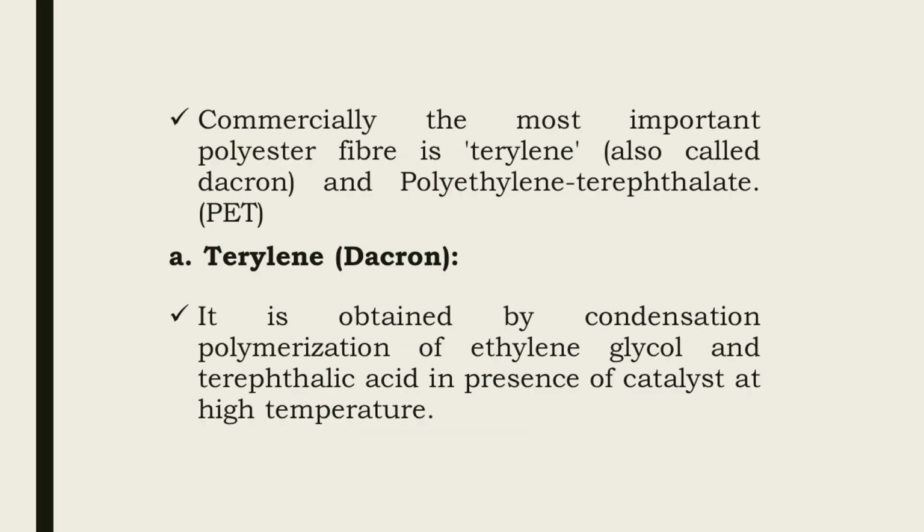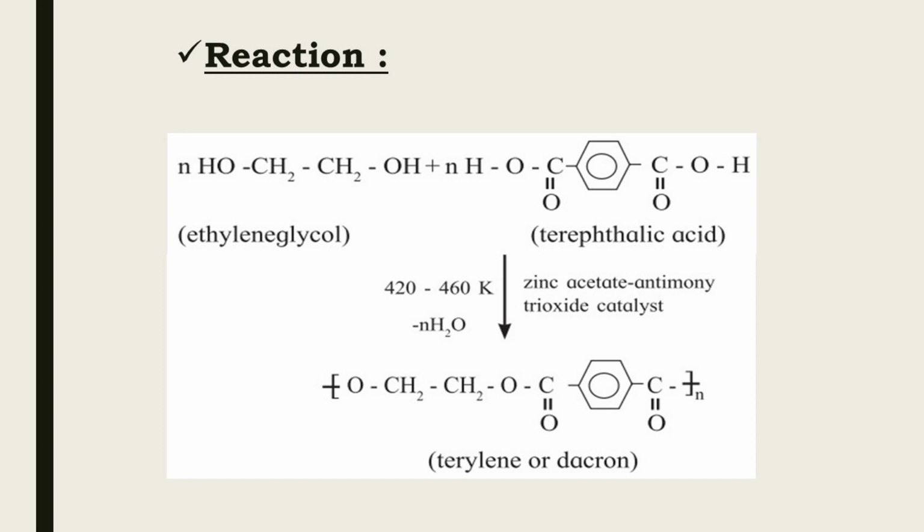It is obtained by the condensation polymerization of ethylene glycol and terephthalic acid in presence of catalysts like zinc acetate, antimony trioxide at high temperature. The reaction is as shown in figure.